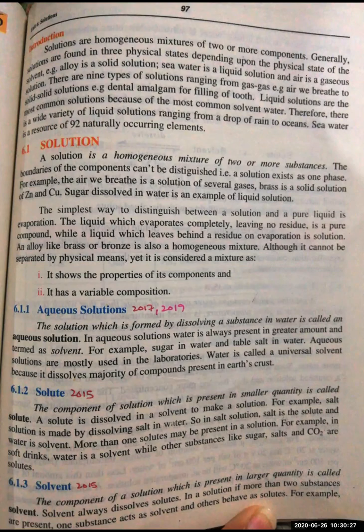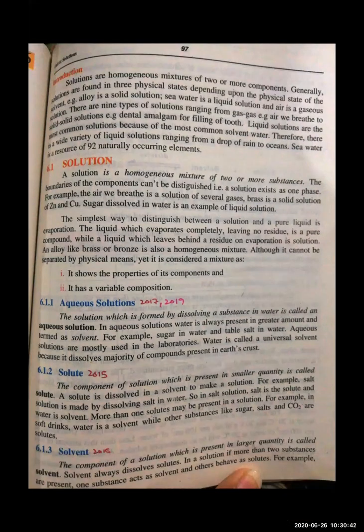Okay. So the boundaries of the components can't be distinguished. This is an example of a homogeneous mixture in which you are unable to distinguish where the solute is and where the solvent is. If I am mixing some sodium chloride, or the table salt present in our home, in a little quantity of water, it gets mixed and we can't distinguish where the water is and where the salt is. The color may turn slightly whitish, but we are unable to find out whether it is a mixture or a solution. So the boundaries of the components can't be distinguished.